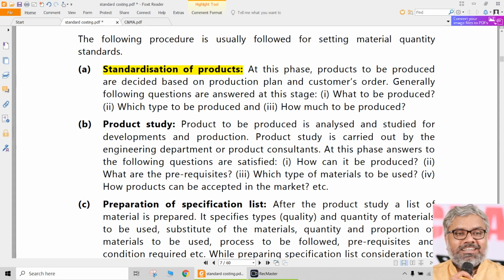For example, if you take a difference between standardized and not so standardized outputs, take the manufacturing, or production, of a dosa. Dosa will have different sizes in different restaurants. Naturally, yes, because that is their standard size.